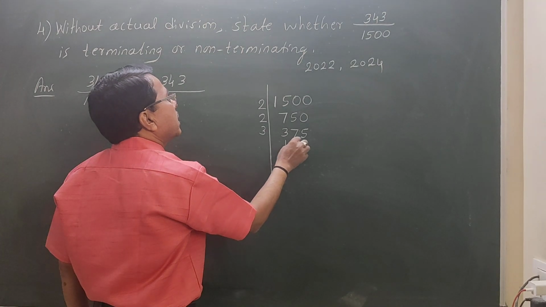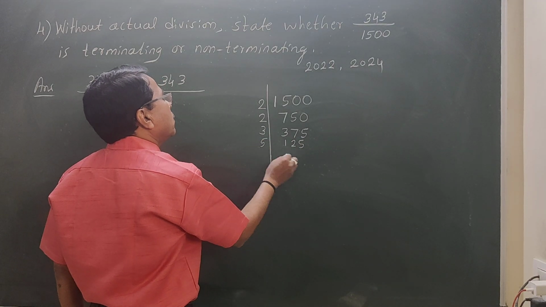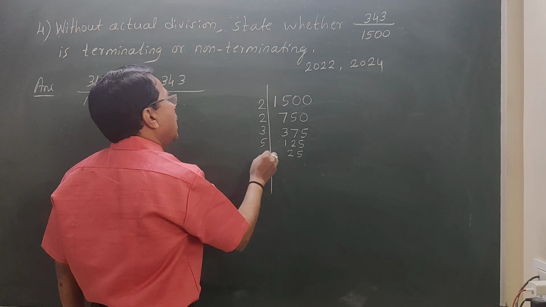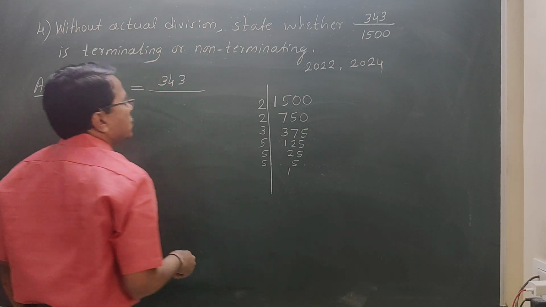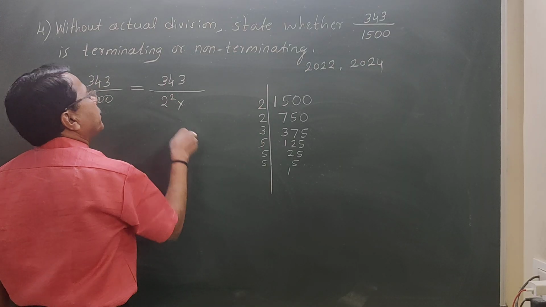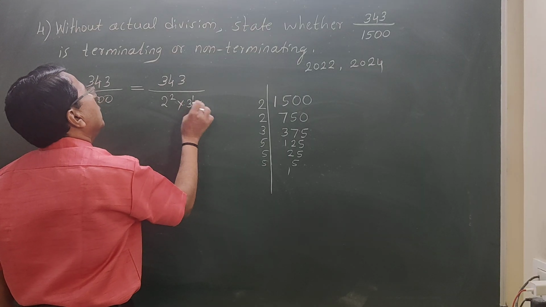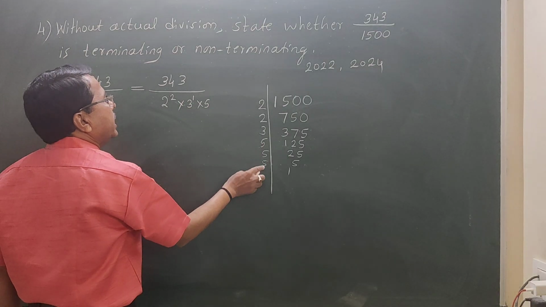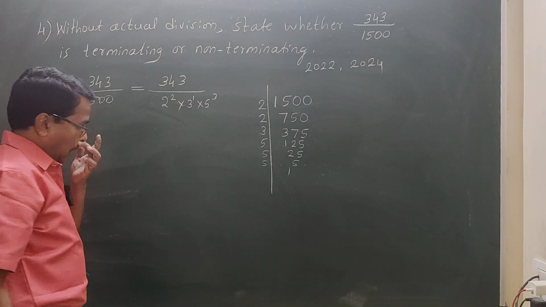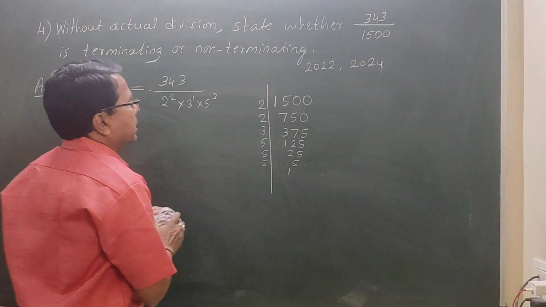3 2s are 6, 1 remaining. 3 5s are 15. Now divisible by 5. 5 25s are 5, 5 5s are 5, 5 1s are 5. So 2 appeared 2 times, 3 appeared 1 time, 5 appeared 3 times. Okay. Now the denominator is not in the required form.